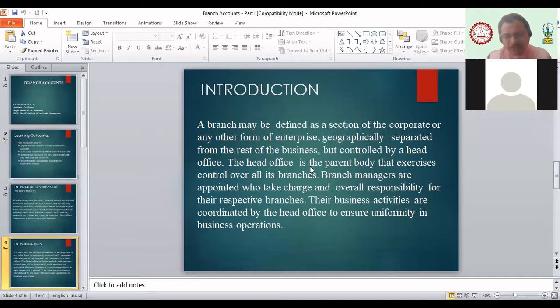The main branch can work as a head office also, or we have a separate head office which only maintains records of all the branches, manages them, and issues guidelines for the branches.